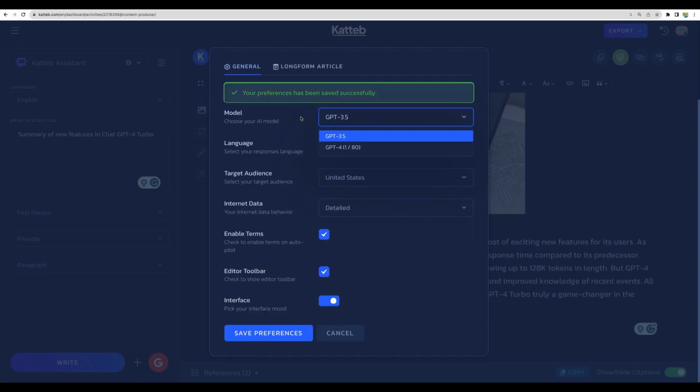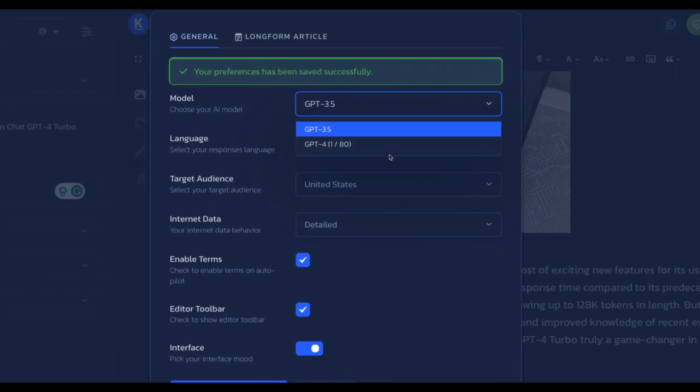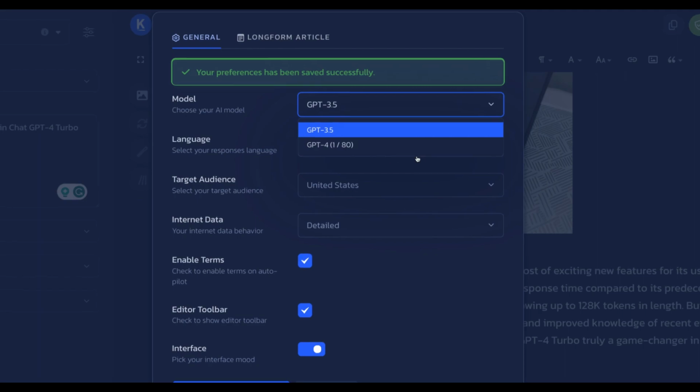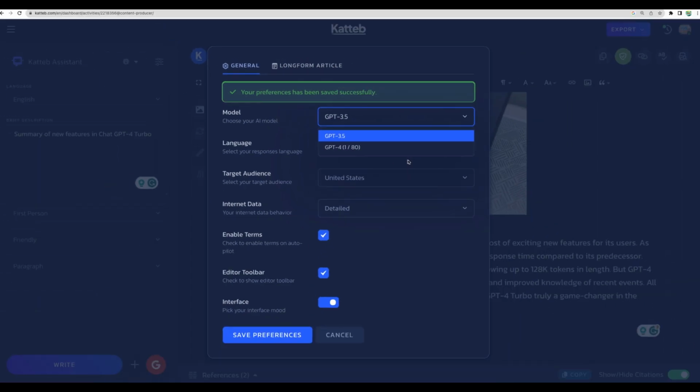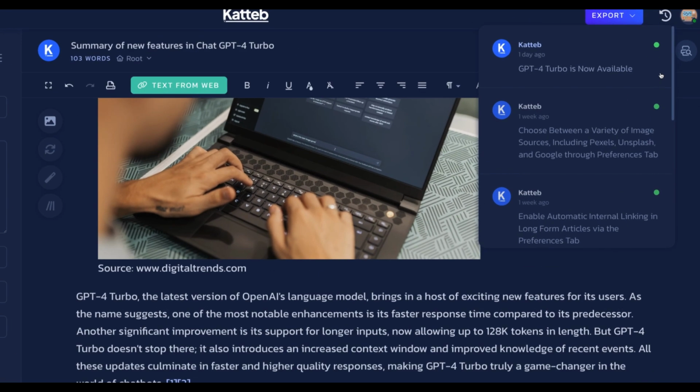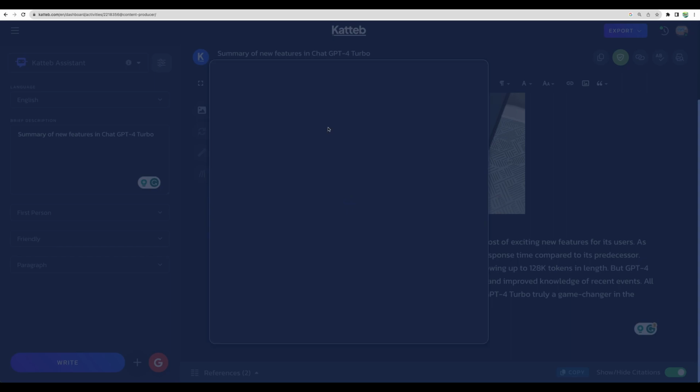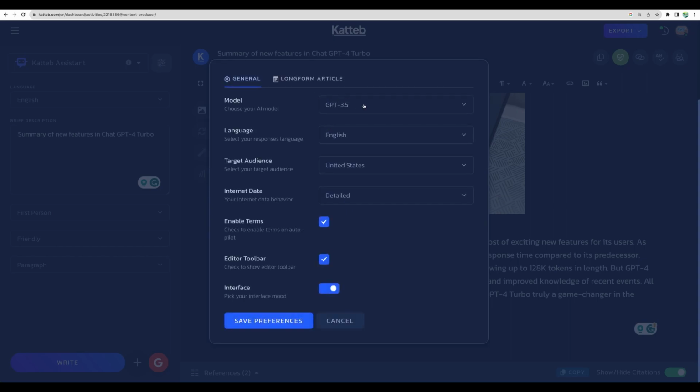One thing I think Katteb needs to improve is to add the ability to use the most recent model like GPT-4 Turbo. I don't see it available yet. However, if we go and see the updates, just one day ago, they announced that GPT-4 Turbo is now available. So I've sent a request to the support team. When I get any feedback on that, I will put that information into the pinned comment under this video about GPT-4 Turbo availability.